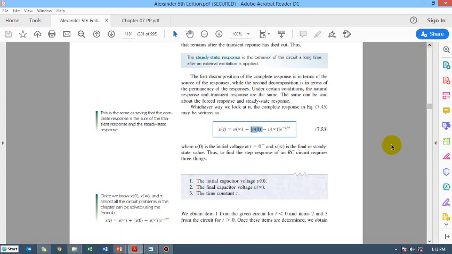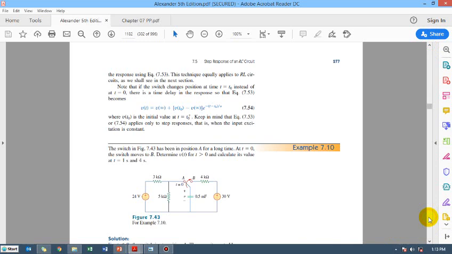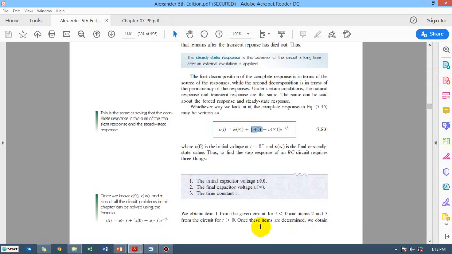Right, so here I have already described it, but I will just try to read it out. It says that we obtain item 1 from the given circuit for t less than 0, and items 2 and 3 we will get from time t greater than 0.